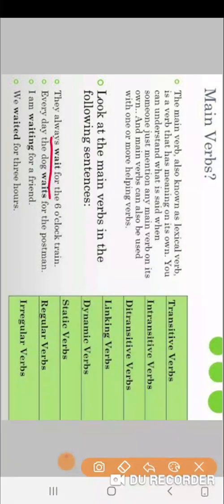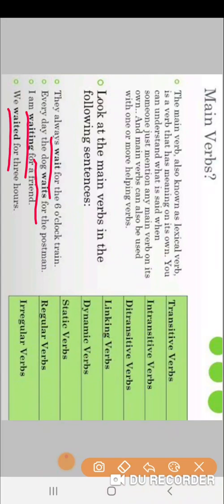They always wait for the 6 o'clock train. Every day the dog waits for the postman. I am waiting for a friend. We waited for 3 hours. So these are the main verbs. The crux of the sentence depends on these verbs. So they make everything in the sentence. So these are the main verbs.